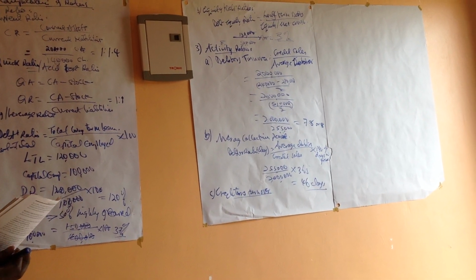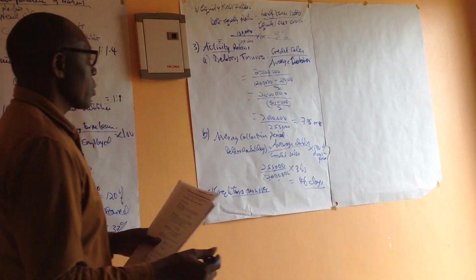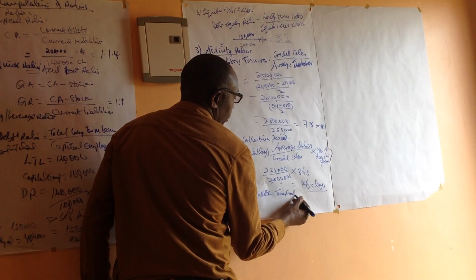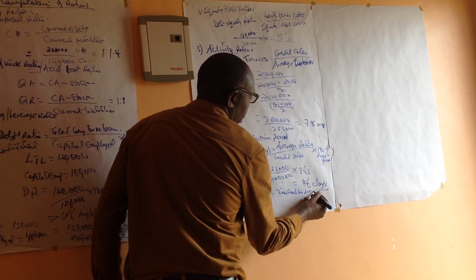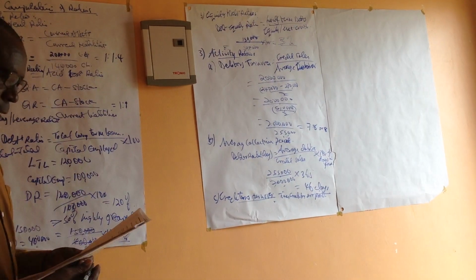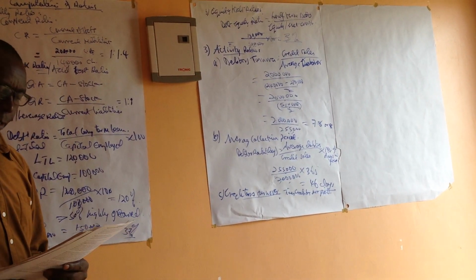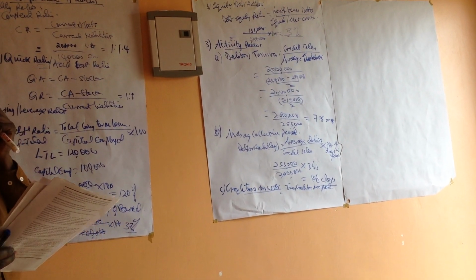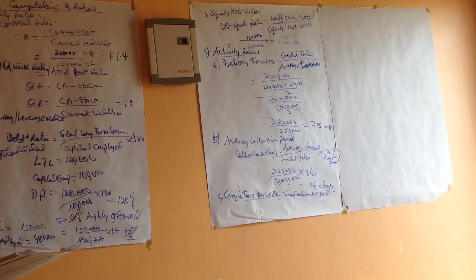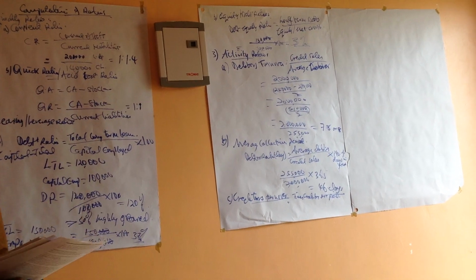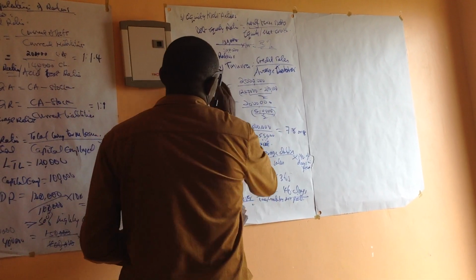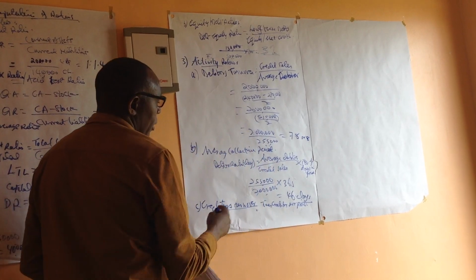How many times are creditors paid by a company in a year? So the number of times we shall be calculating is the credit purchases over the average creditors, just the same as this one here.